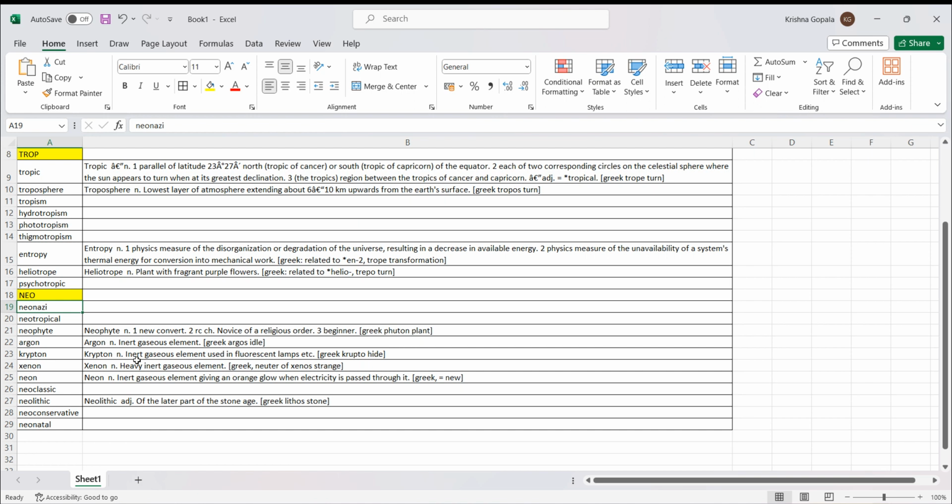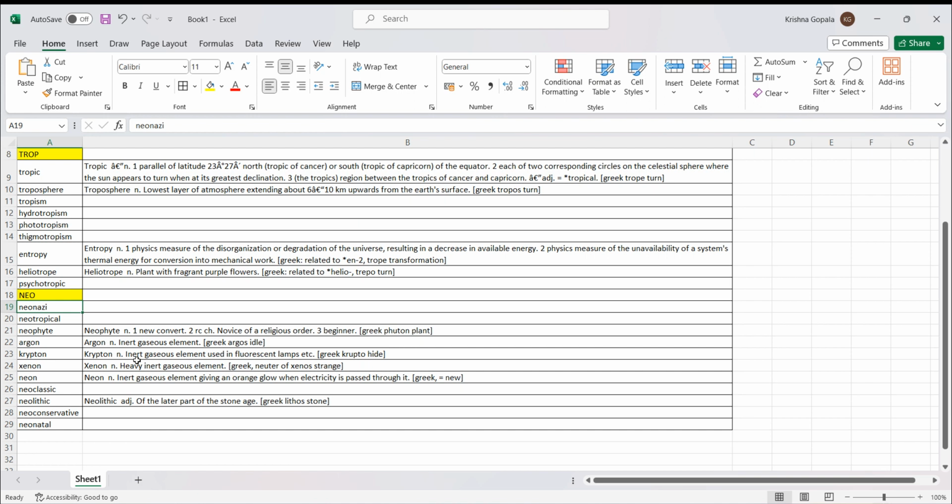So when the great scientist William Ramsay discovered four new inert gases, he gave all of them these Greek roots: argon, krypton, xenon, neon. Argon means idle, again in Greek. Krypton means hidden. Crypto we discussed. Cryptic, crypto. This is all hidden.